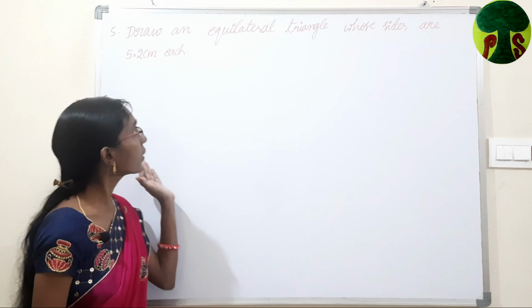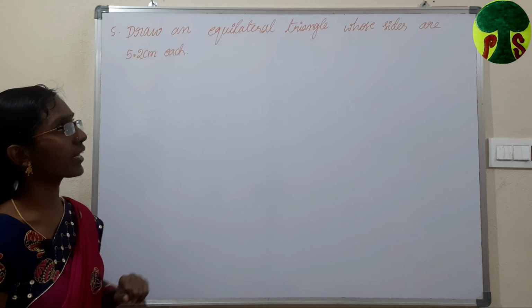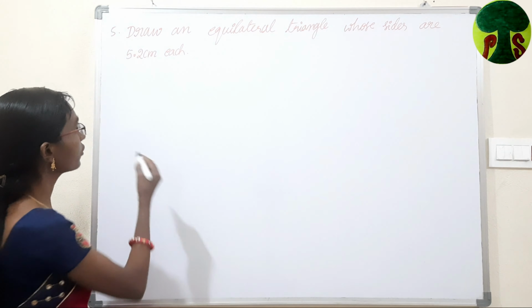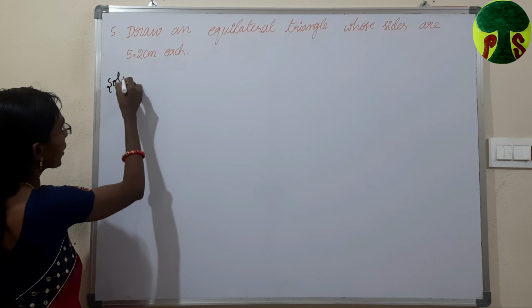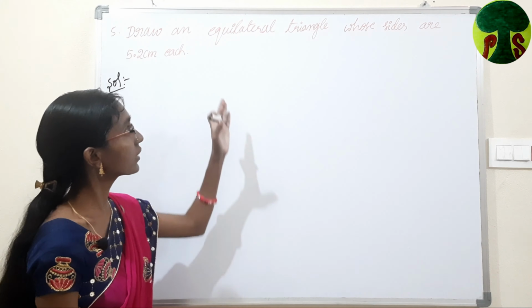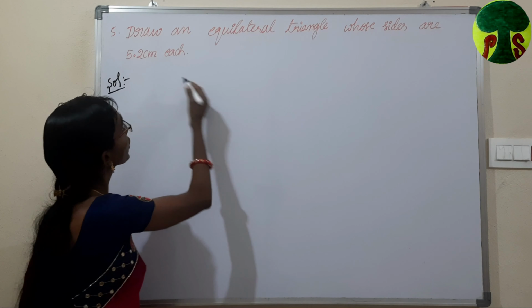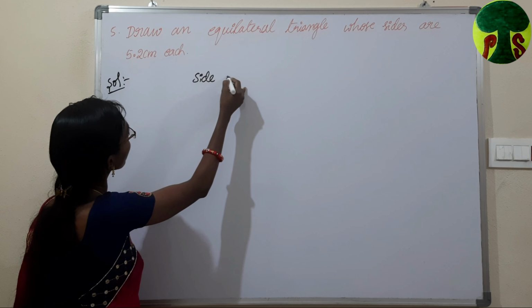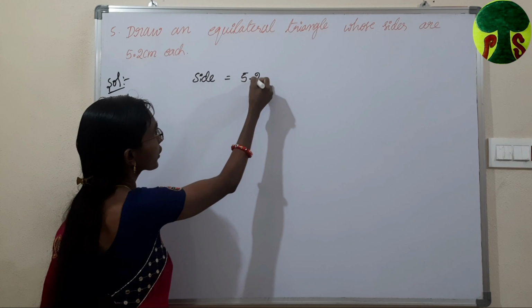Coming to the next problem. Draw an equilateral triangle whose sides are 5.2 centimeters each. We have to draw an equilateral triangle. What is an equilateral triangle? A triangle which has 3 equal sides is called an equilateral triangle. Here the side of the equilateral triangle is 5.2 centimeters.